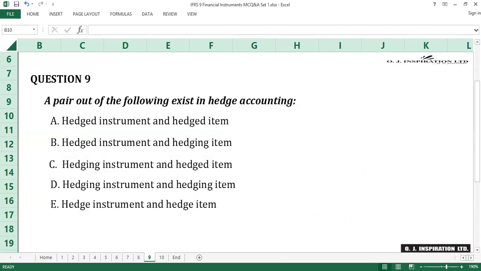Question number 9. A pair out of the following exists in hedge accounting. A. Hedge instrument and hedge item. B. Hedge instrument and hedging item. C. Hedging instrument and hedged item. D. Hedging instrument and hedging item. E. Hedge instrument and hedge item. Time counts.